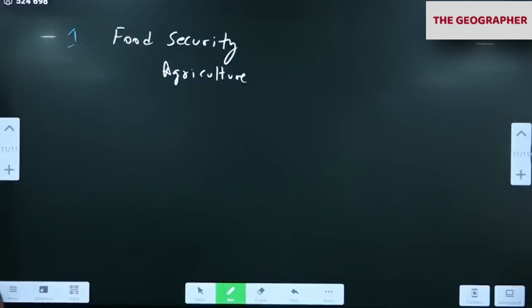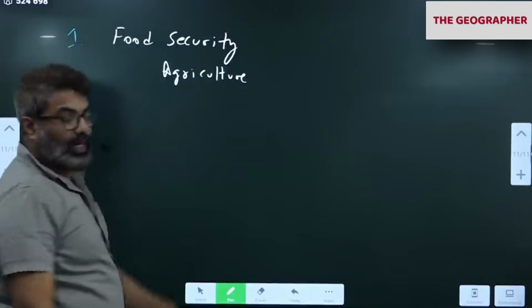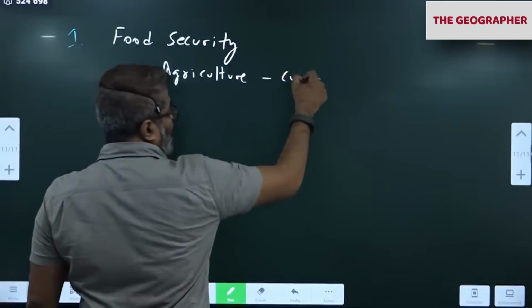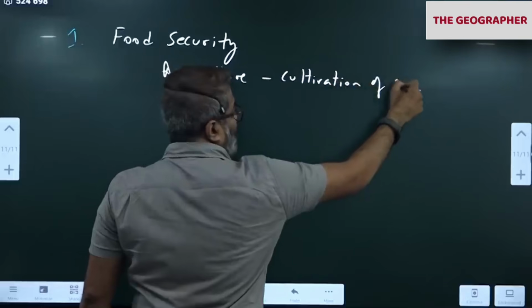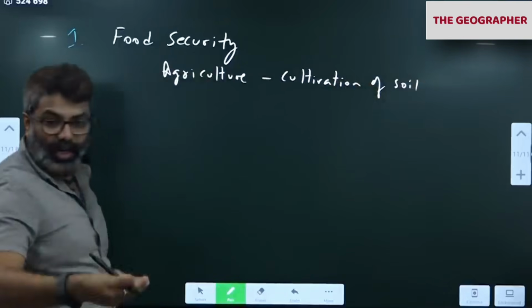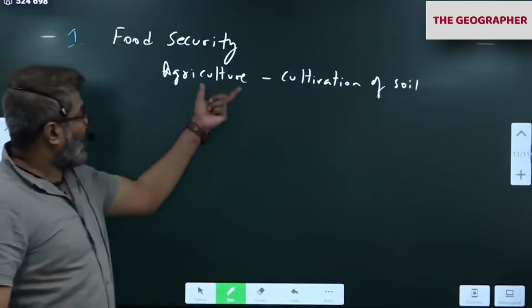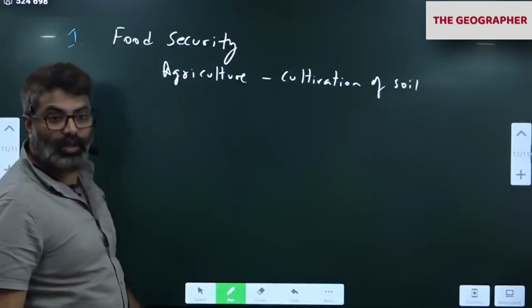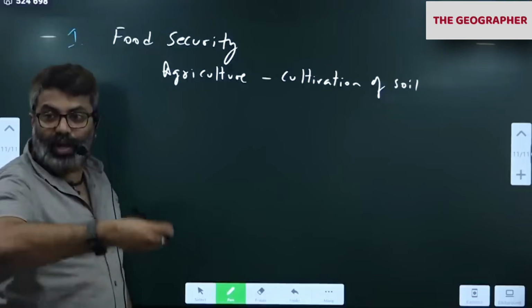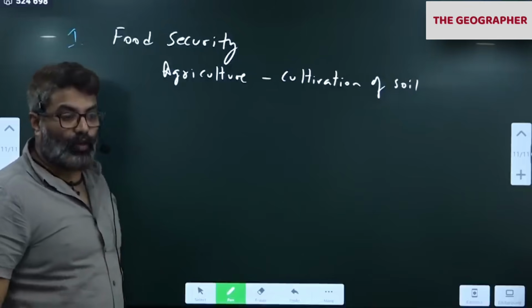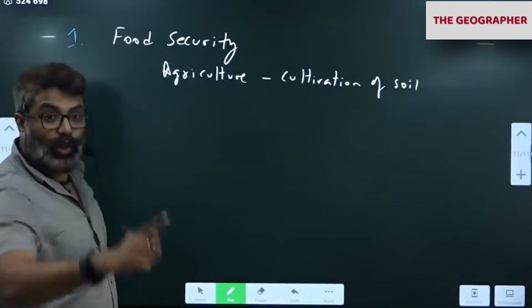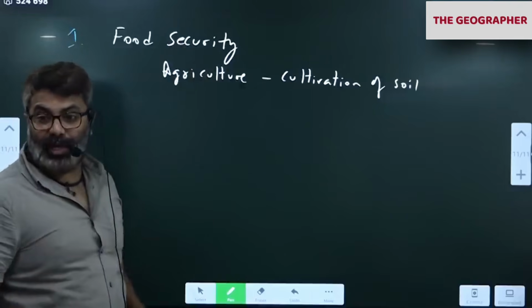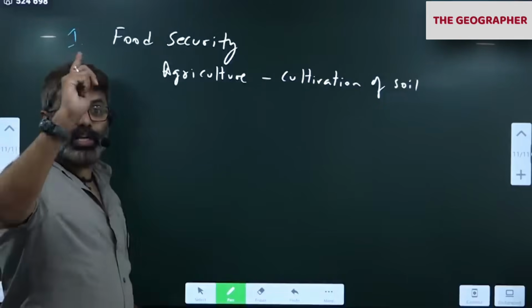Fodder for our livestock, food for us. That is agriculture. Simple definition. Agri means soil, culture means cultivation. So soil ensures food security for mankind, and food security is more important than national security.